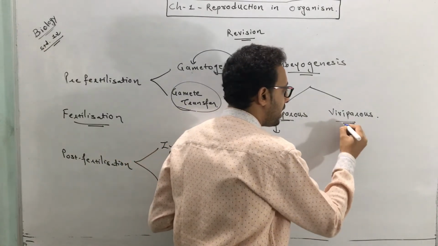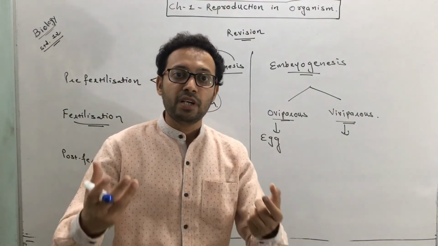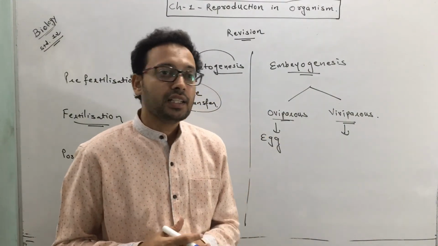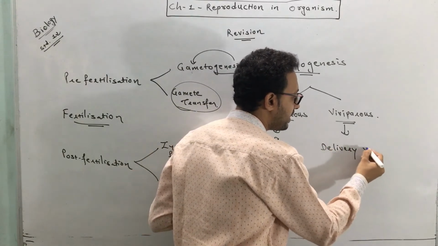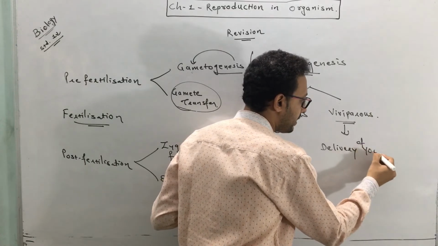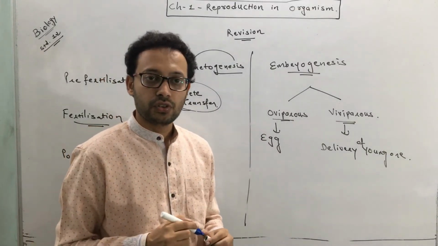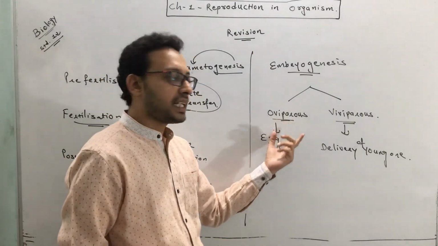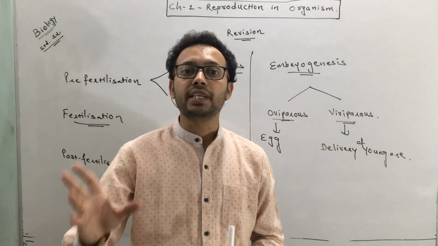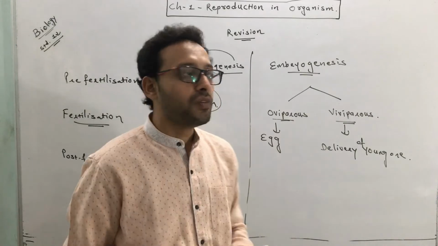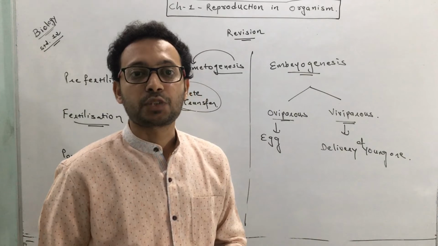Viviparous animals are those animals in which embryo formation occurs inside the body. Means the development of embryo occurs inside the body, and they deliver young ones. In this case the delivery occurs after a certain stage of growth. So oviparous animals give eggs, and viviparous animals give birth to young ones. This is the difference between oviparous and viviparous based on where the embryo development takes place.